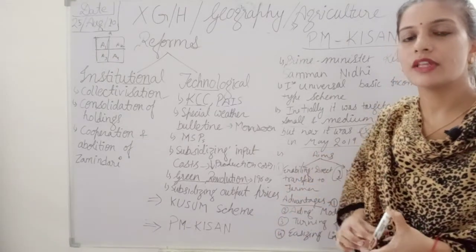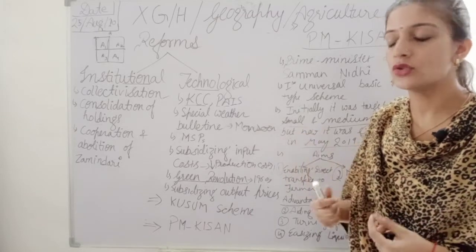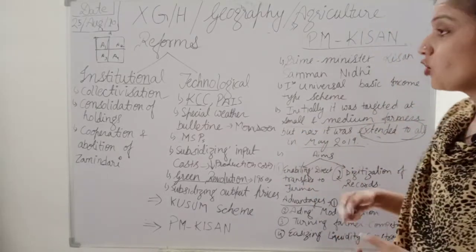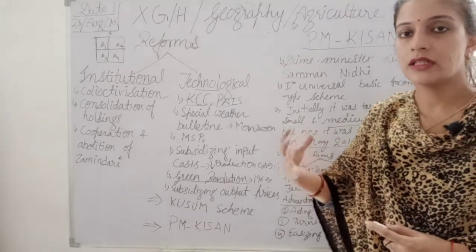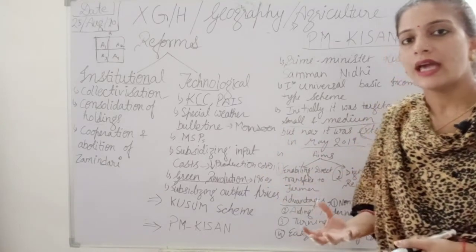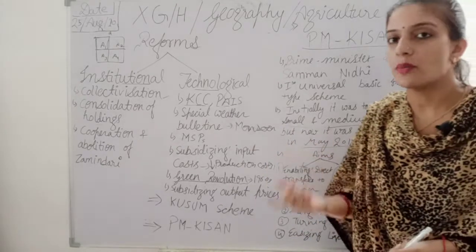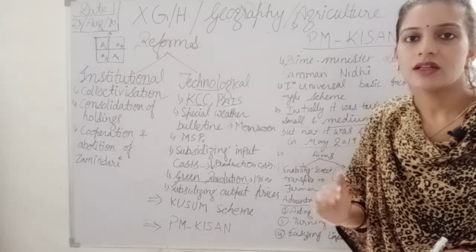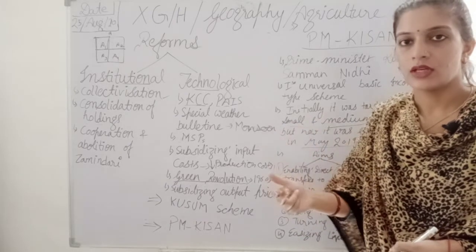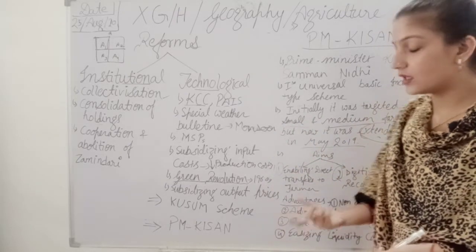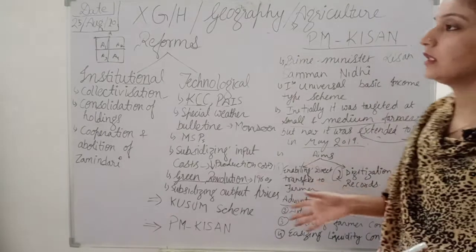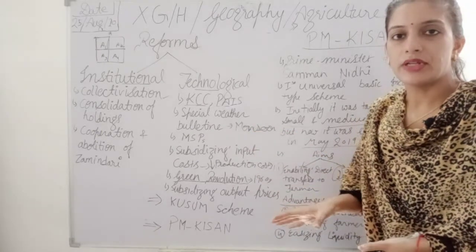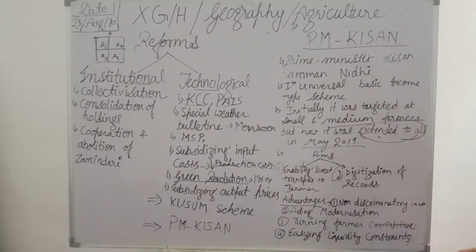When they are getting such benefits, the competitiveness among the farmers will improve, and wherever there is competition, the quality will improve.